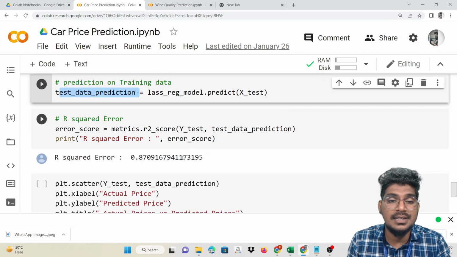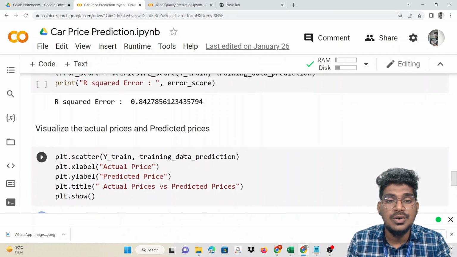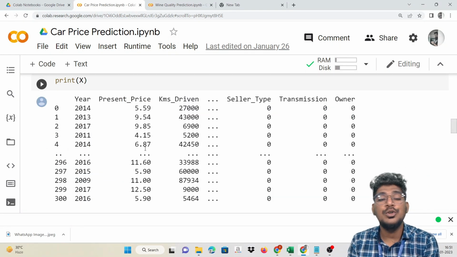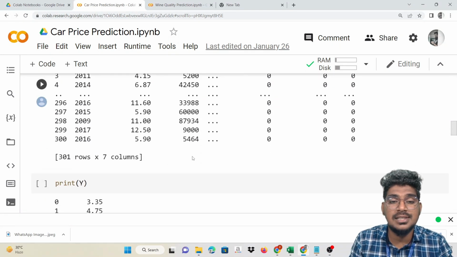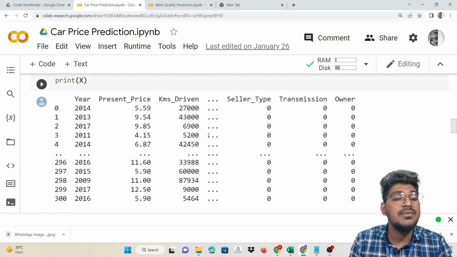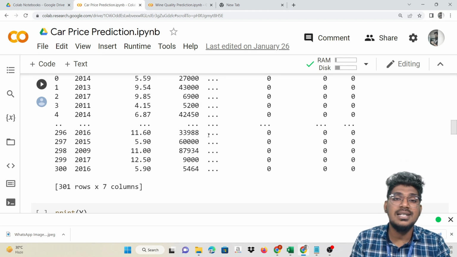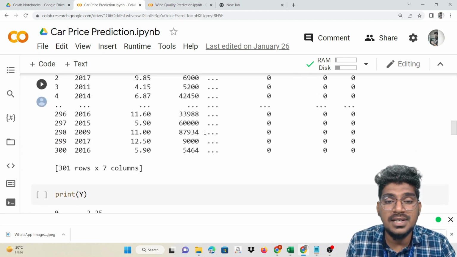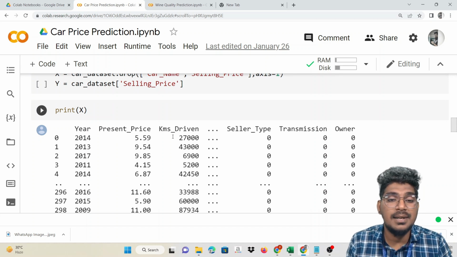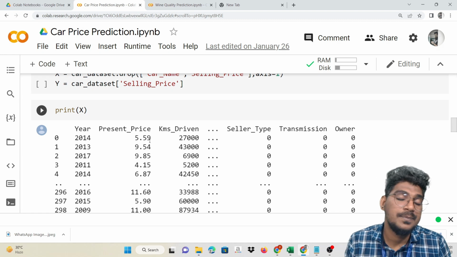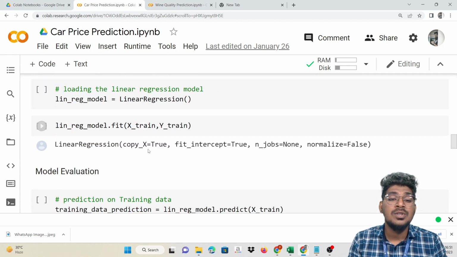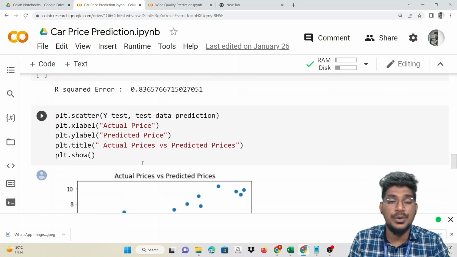So this is a way of creating a model. For example, once you pass a particular value to the system, it will give the result, it will give the prediction. So try it yourself. It will give the present price and the predicted price, for example, 5.59 lakh and 9.54 lakh. It will be displayed. So you can also create your own system.